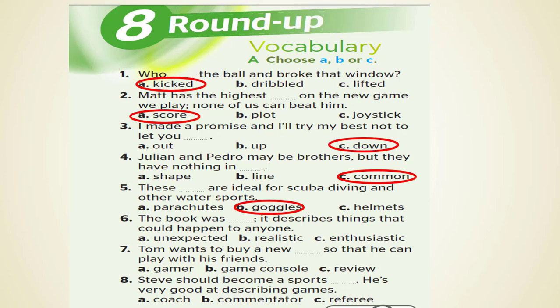The answer is realistic, which means related to reality. 7. Tom wants to buy a new so that he can play with his friends. Gamer, game console, review. The answer is game console. 8. Steve should become a sports. He's very good at describing games. Coach, commentator, referee. He's good at describing, so he can become a sports commentator.